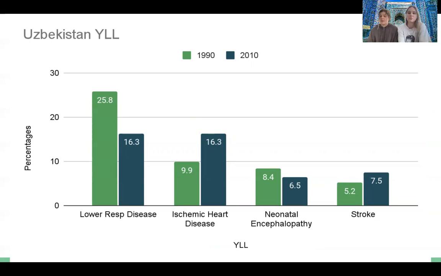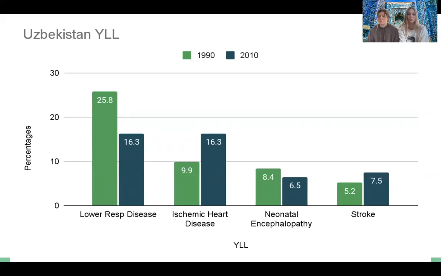So this graph is broken up into two different columns. The light green is 1990, and then the darker green is 2010. As you can see, lower respiratory diseases significantly decreased between these years. And that's mainly due to sanitation processes and improvements in medical technology, as well as availability and just simple education. So that's a really cool reflection of healthcare on a global scale.